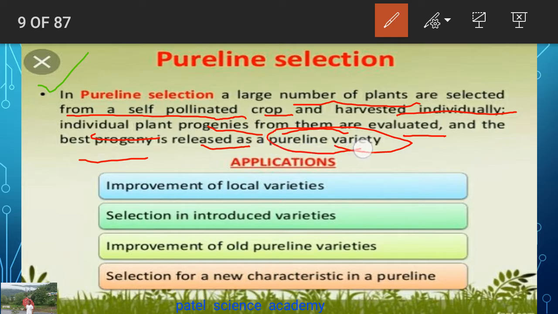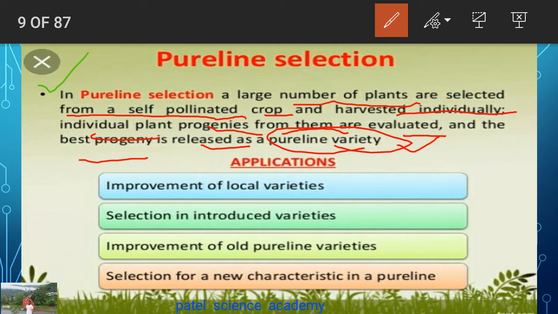So what are pure lines? Pure lines means the parents you have selected for particular characteristics, and that characteristic is present in the pure line as a pure quality. For example, you have selected the mango plants for a high variety of nutrients.